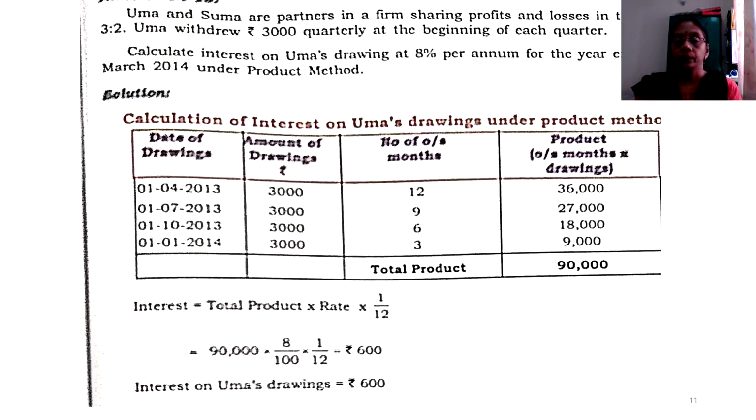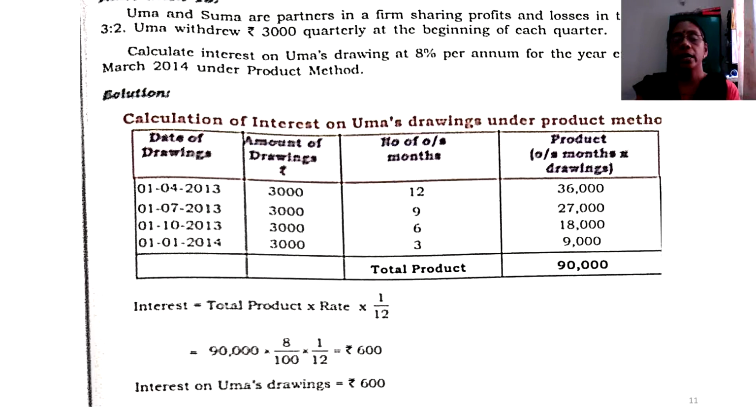Every quarter that the partner is withdrawing, quarter indicates 4 times of the year. And we have 12 months in the year. When 4 times it is withdrawn, what is the frequency in which the partner is withdrawing the money? 3 months once he is withdrawing. So this is one part of our understanding.